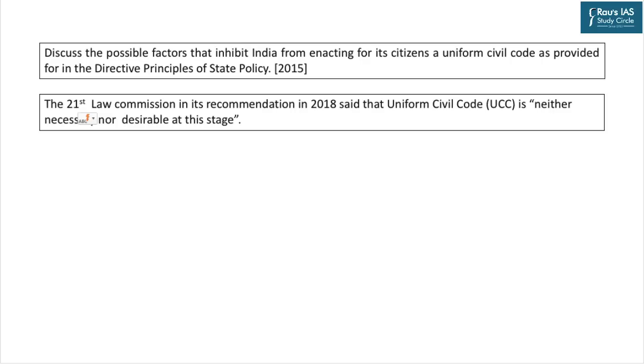Uniform Civil Code has been in news for quite some time now. UPSC has asked a question on Uniform Civil Code in the mains examination of 2015. Discuss the possible factors that inhibit India from enacting for its citizen a uniform civil code as provided for in the directive principles of the state policy. This topic was so very important and widely discussed back then that Law Commission also took up the issue, and in the report that it submitted in 2018, the last Law Commission, 21st Law Commission, it said that Uniform Civil Code is neither necessary nor desirable at this stage.